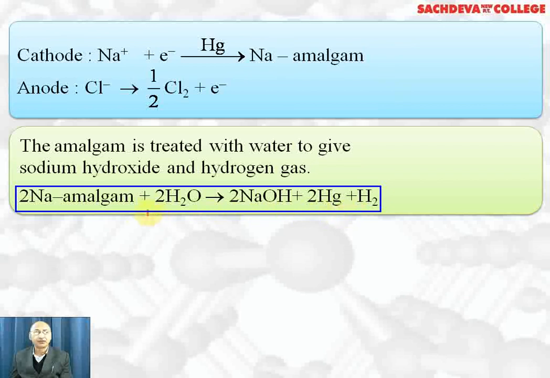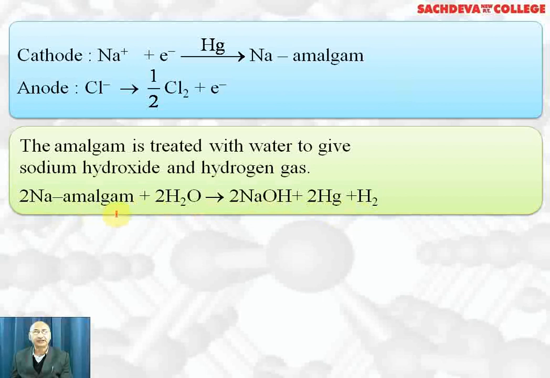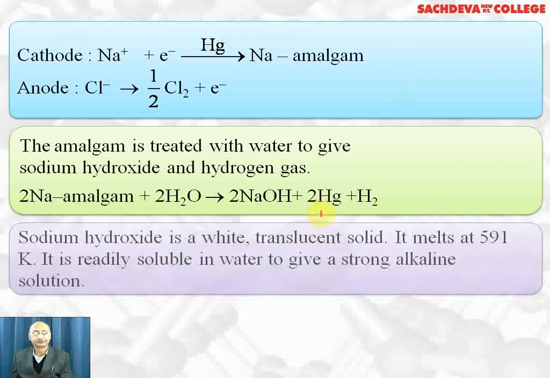Why do we form sodium amalgam? The reason is that sodium is highly reactive. To decrease its reactivity, we have converted it into amalgam. Mercury, no doubt, is regenerated, due to which this process is economical, but to some extent, in handling, some mercury is wasted. Sodium hydroxide is a white translucent solid.